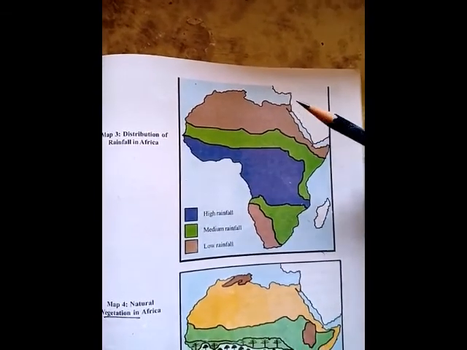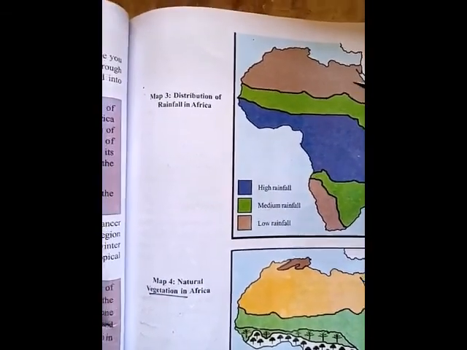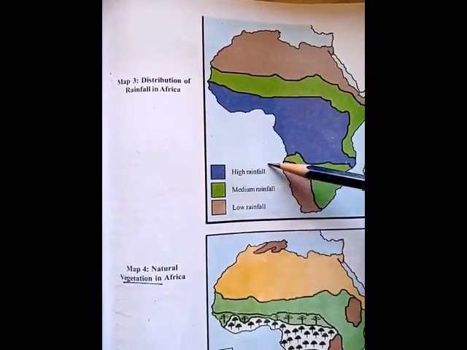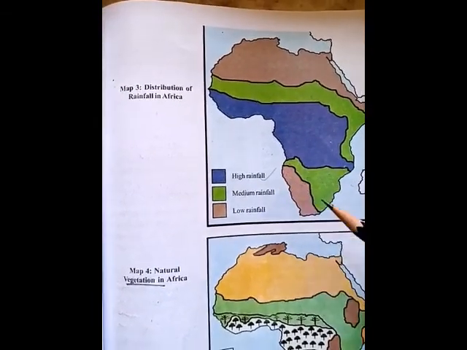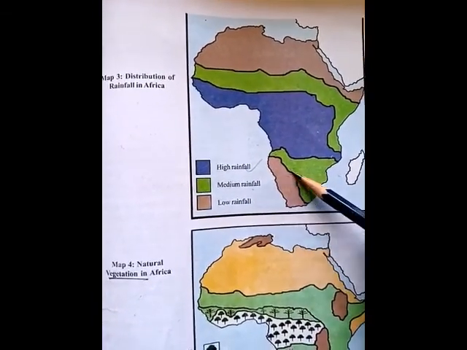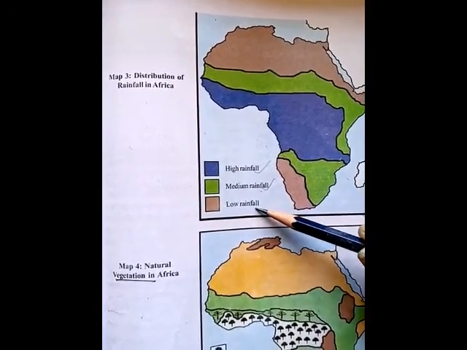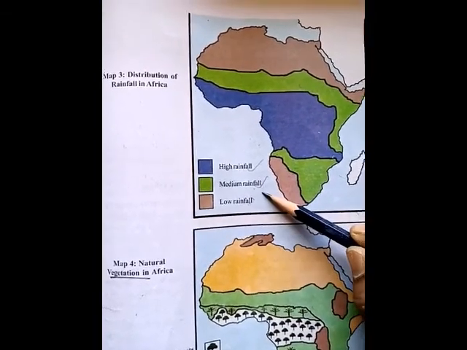See here, all of you observe in Africa, the area which has purple color receives high rainfall. Which has green color receives medium rainfall. Which has brown color receives low rainfall.